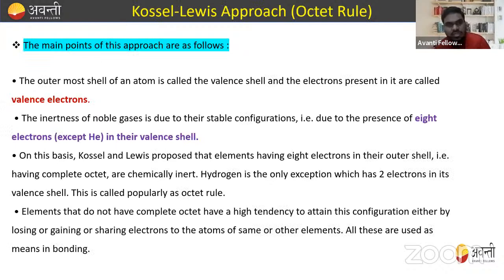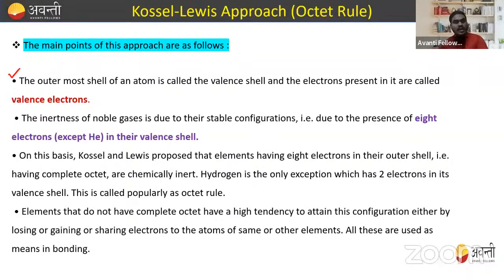We are going to study the Lewis approach, or the octet rule, because sometimes questions come directly from this topic. You know what the octet rule is, right? It is better to know the octet rule and the Lewis approach. What are the main points of this approach? The outermost shell of an atom is called the valence shell, and the electrons present in it are called valence electrons. This is very simple and you know all these things.